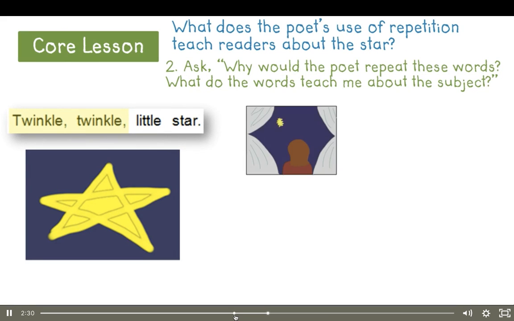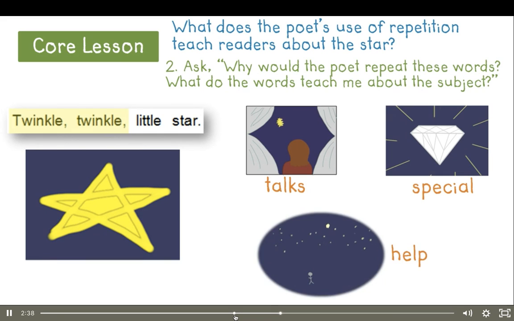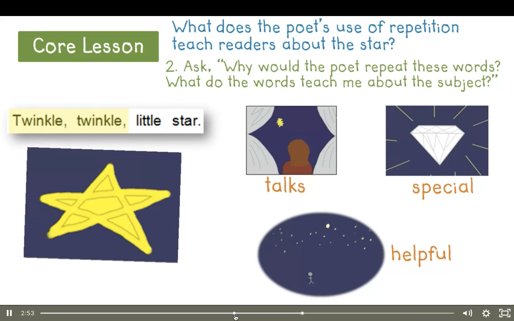I already know the speaker talks to the star. She thinks the star is special, like a diamond, and the star is helpful to the traveler. So when the poet writes that the star twinkles and twinkles and twinkles and twinkles, I think she wants me to know that the star is always in the night sky. She can always look up and see it twinkle because it doesn't stop or go away.